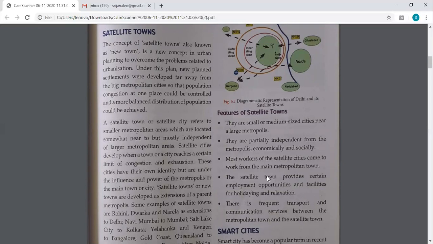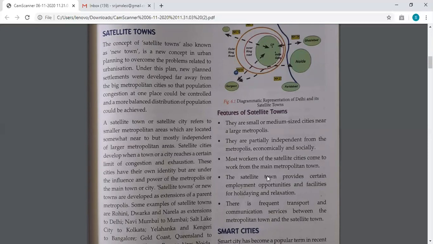These smaller towns will emerge because the population of the main city becomes so high that it can no longer support any more population, but people do keep migrating into these cities. That is when they start to settle outside the city. They'll commute from that smaller city for jobs, maybe for any other purpose, and then that smaller city will now be called a satellite city.